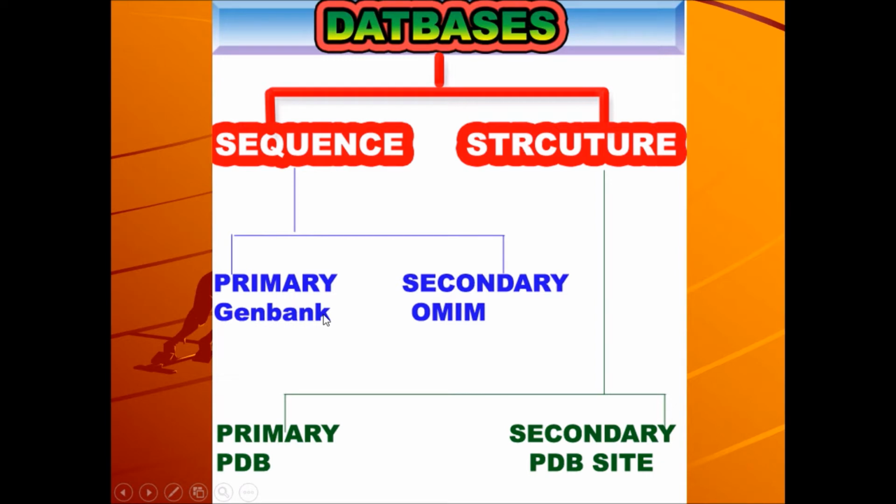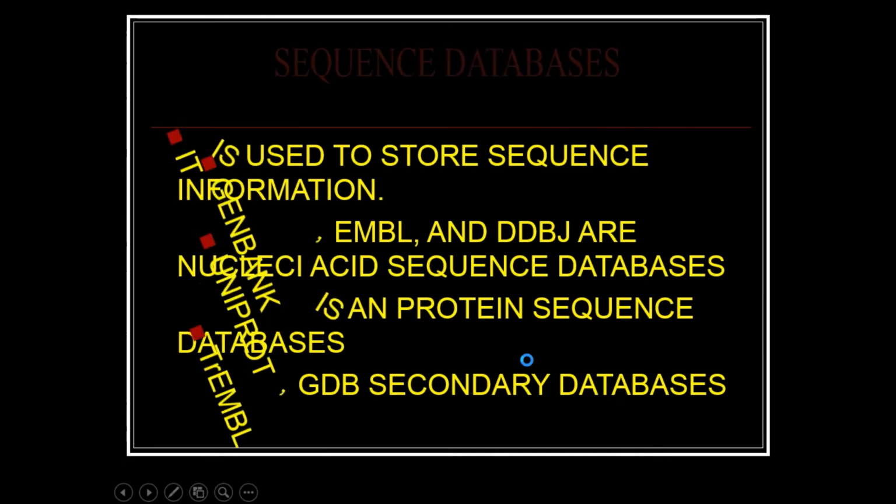Primary database means the data are collected from researchers, whereas the secondary database is usually the data obtained from the primary database information. So for sequence, GenBank is a primary database and OMIM is a secondary database. For structure, PDB is a primary database and PDBsum is a secondary database.